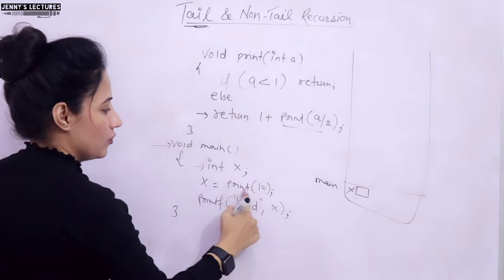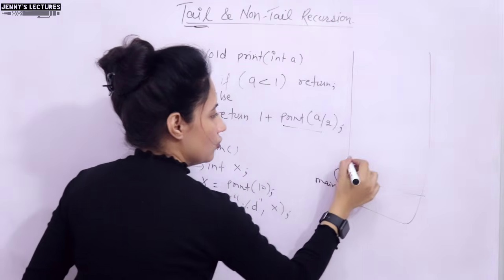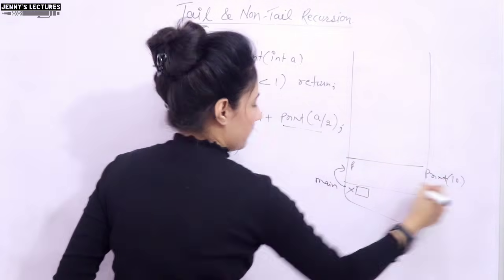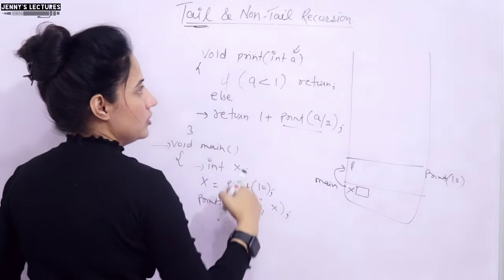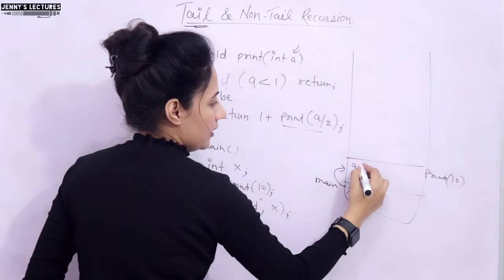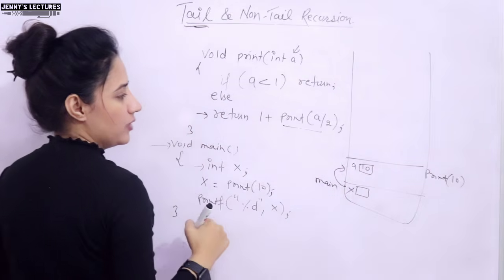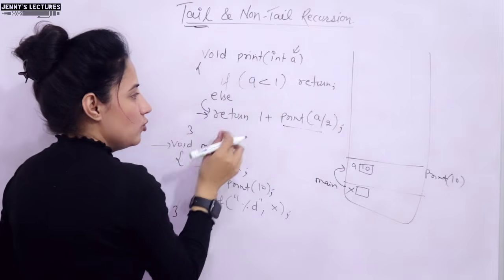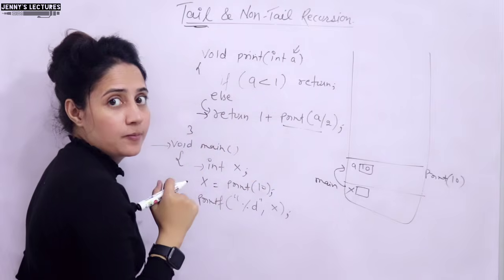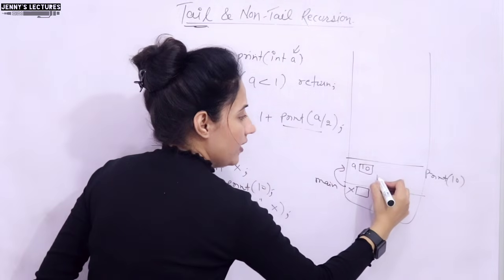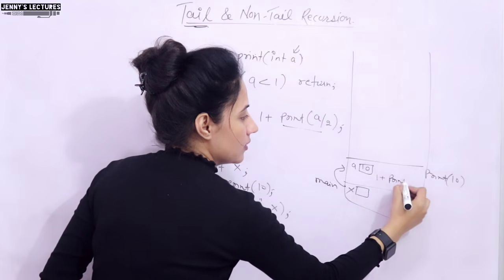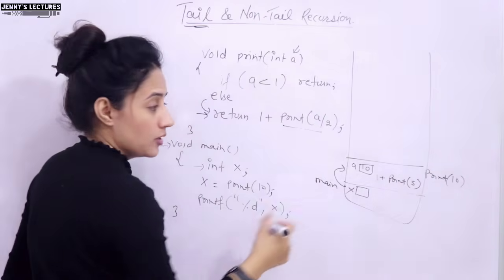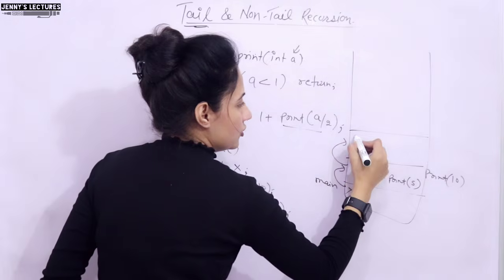and then we are going to print x. So we are calling print 10. So one activation record for print 10. The value of a is 10, a is the variable. Condition true? No. So what is going to be executed? Return 1 plus this thing. So here we have 1 plus print a by 2, which means we are going to pass 5.